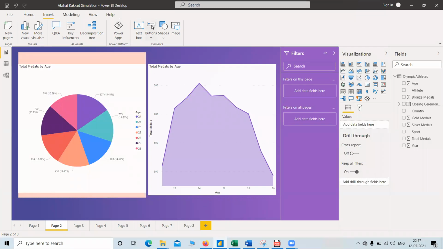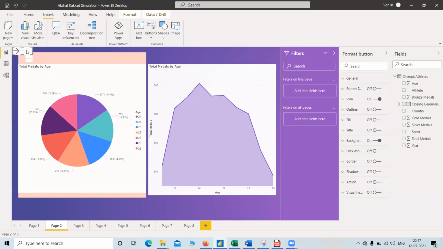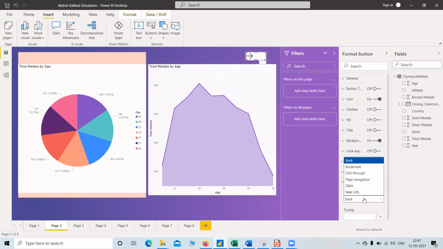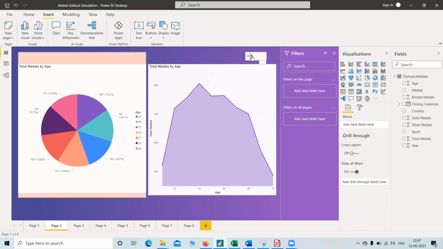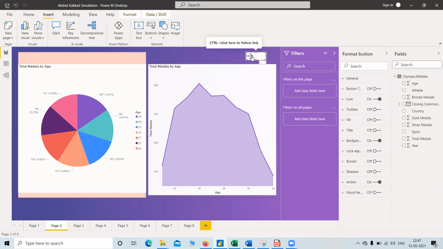We can also implement buttons. Now, what is a button? Like we implement the right arrow. These buttons are used to navigate, and they also have some other processes. Suppose there is an action in the page navigation with destination page 3. Now when we click this button, we will be navigated to page 3.